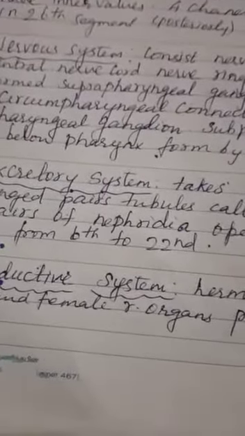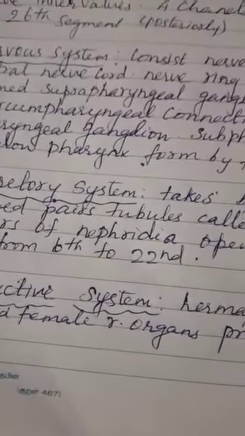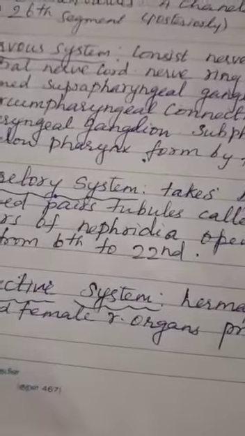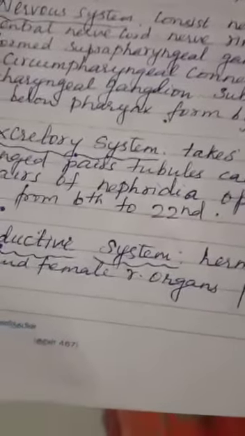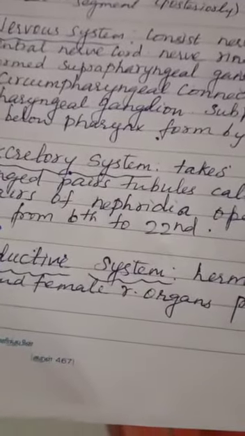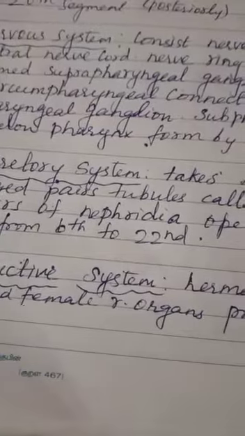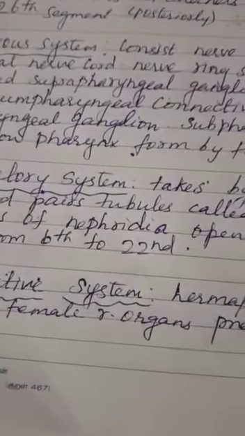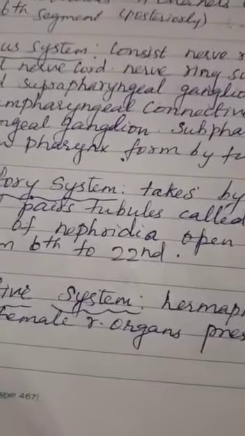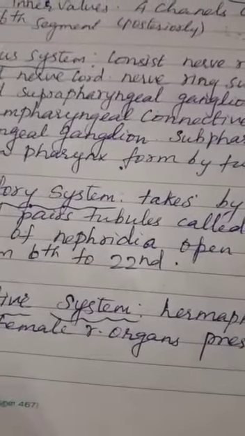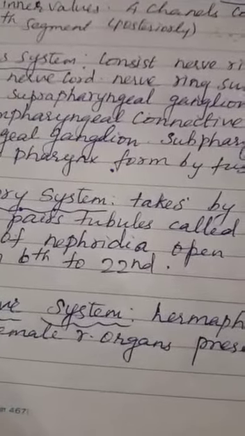The next one is the excretory system. In this system, what is meant by excretion? Excretion means waste products coming out from the body.